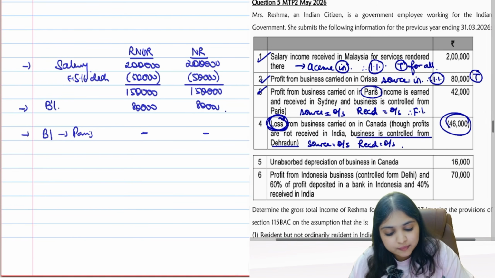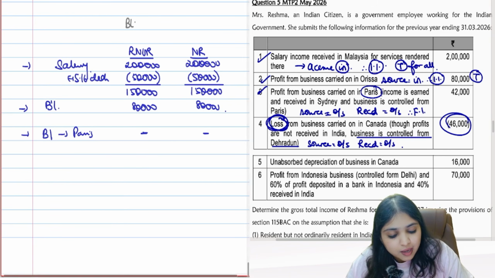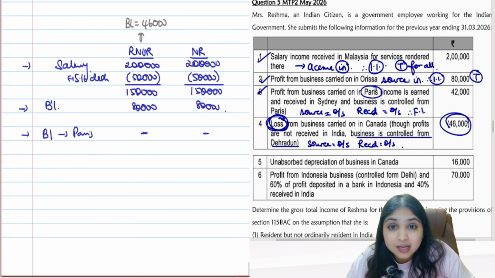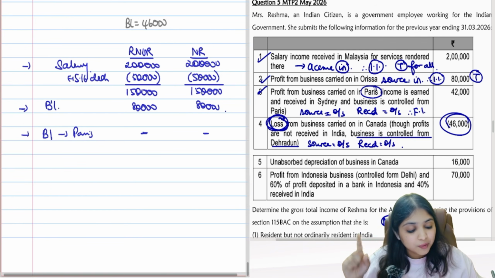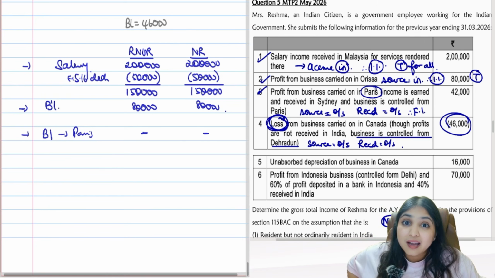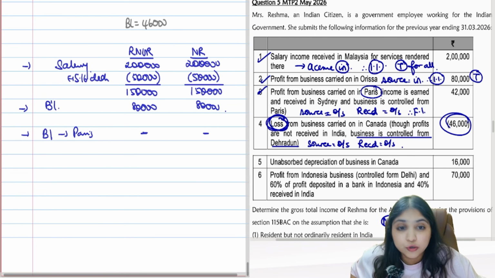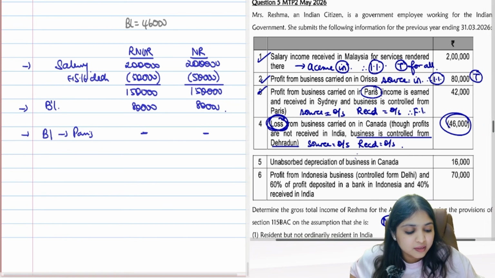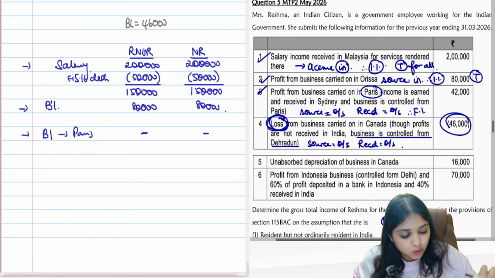But it's a loss. So what do I do with losses? I put losses in the margin. I handle them later. So I'm having business loss of 46,000. I will consider for RNOR. But what about NR? Will I consider this for NR, guys? For NR, I don't care about where the business is controlled from. Source is outside India. Received also outside India. For NR, I will not consider.